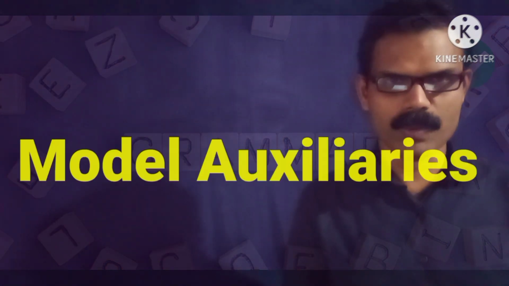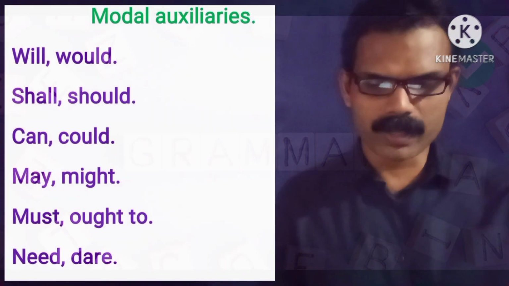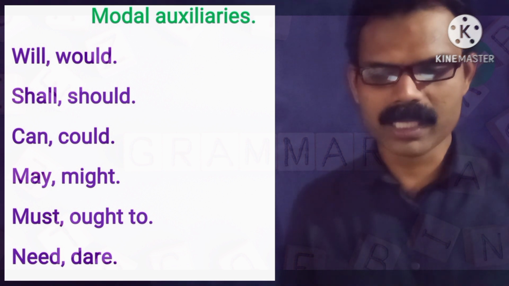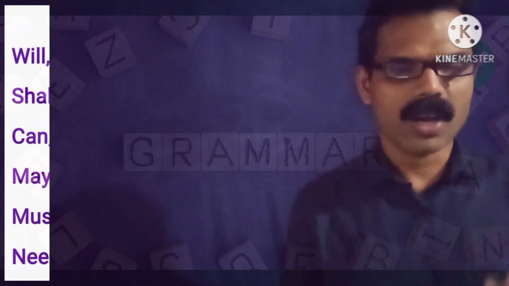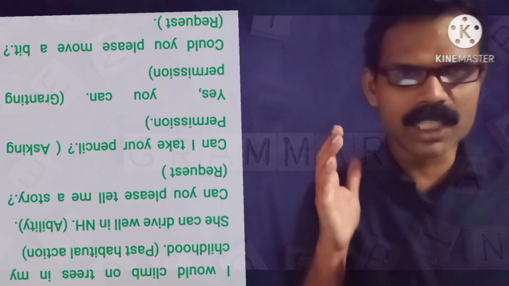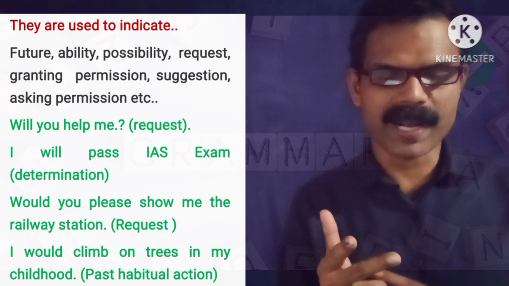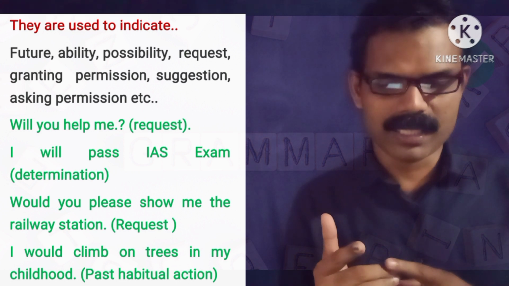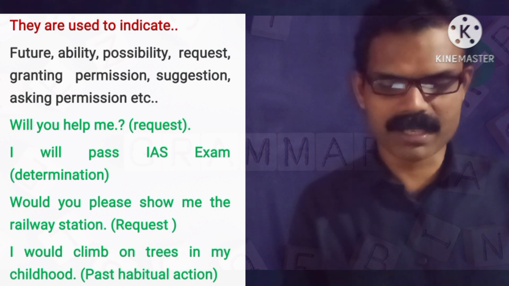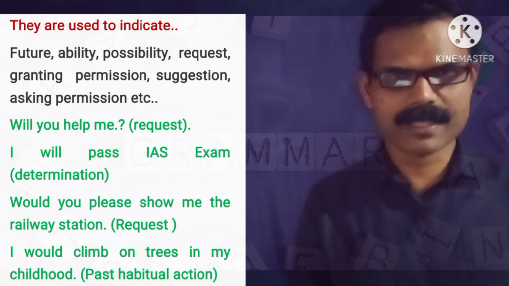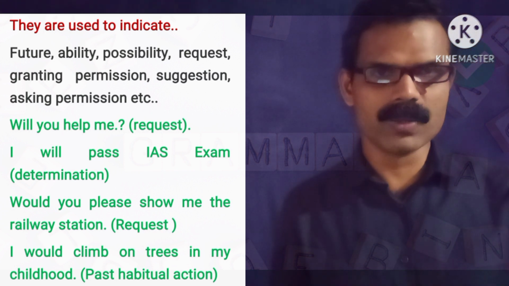Now let's move on to modal auxiliaries. Will, would, shall, should, can, could, may, might, must, ought to, need, dare. These are the modal auxiliaries, and they are used to indicate future ability, present ability, past ability, possibility, request, granting permission, giving suggestion, asking permission, etc. Now let me read some of their usages, right?